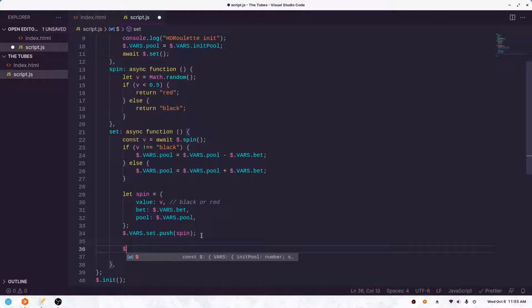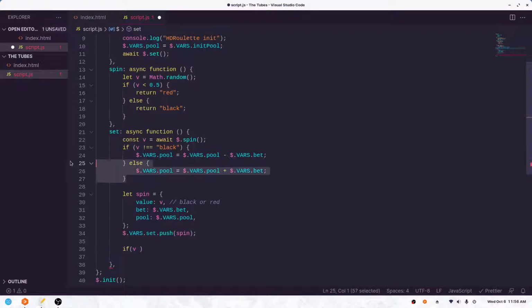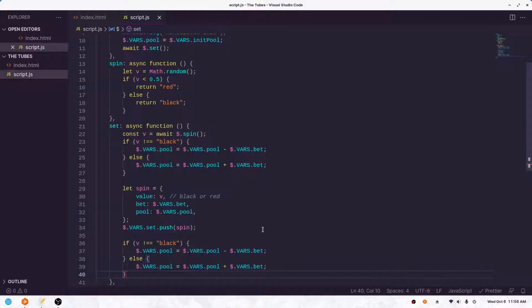So now what we can do is, actually let's do if v, so if this spin. We're basically doing a similar thing up here, so just for simplicity, let's copy and paste that over. We're doing that same check again, except this time we're saying if it wasn't black, we need to up the bet. So vars.bet equals vars.bet plus vars.bet. So we're basically just doubling it. So if we lose, we double the bet for the next one, and if we win, vars.bet equals 1. We reset that back to 1. Okay, so that's nice and easy.